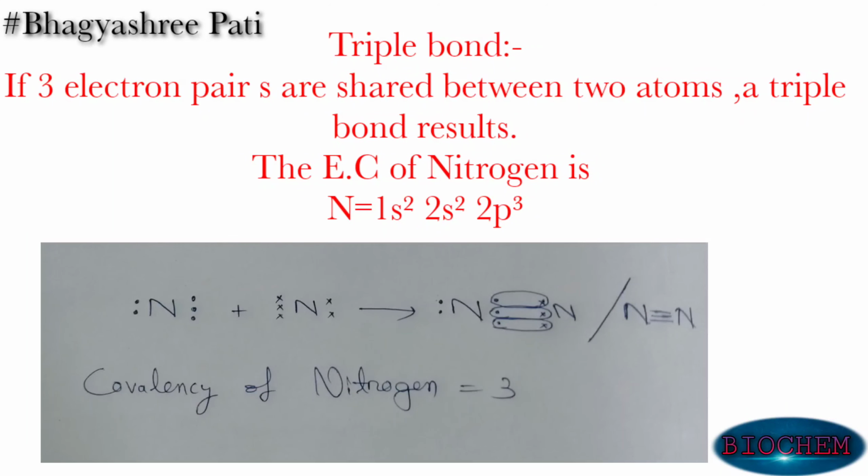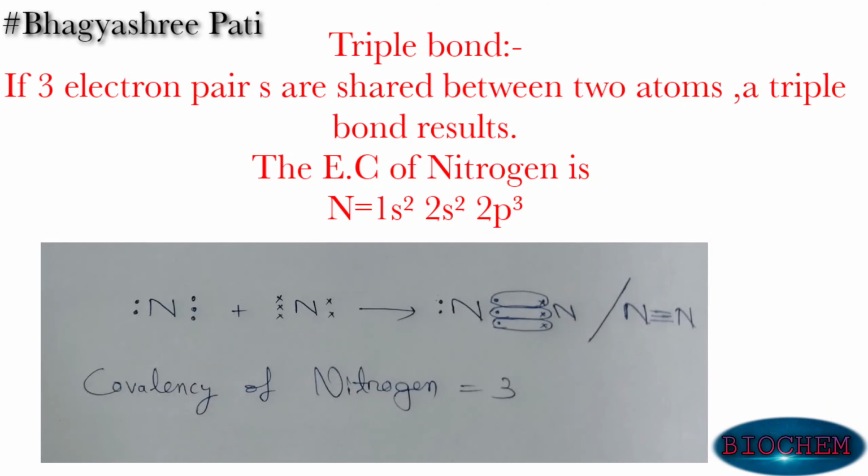This can be represented as this. Here you can see one nitrogen atom combined with another nitrogen atom to form a nitrogen molecule. Here 3 electrons are shared between the two nitrogen atoms and form a nitrogen molecule.